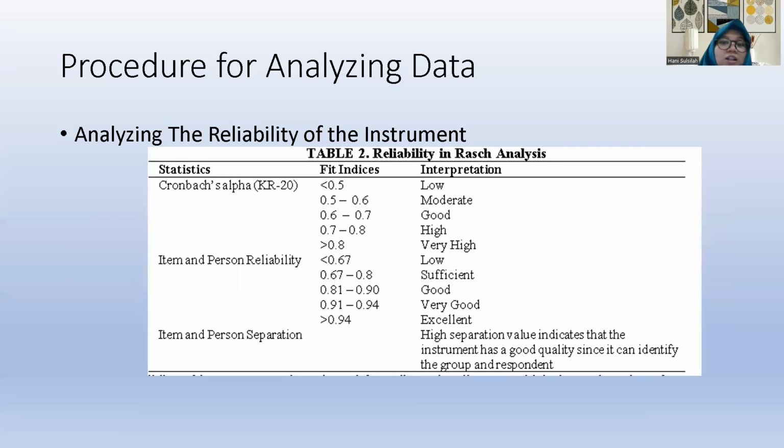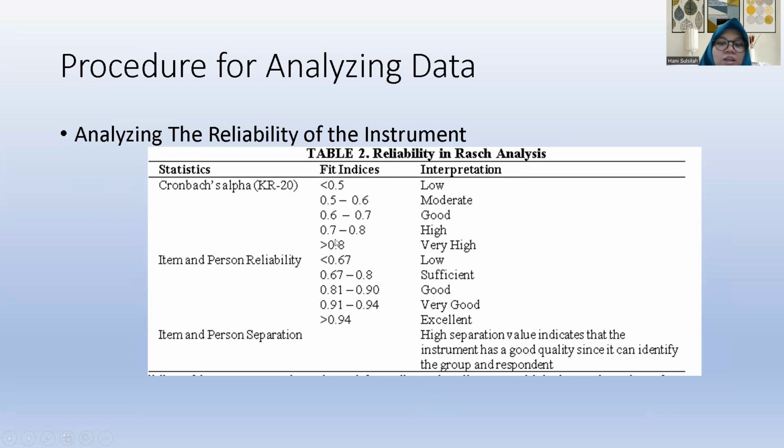For the procedure of analyzing data, we use Ministep version 5, and we analyze the reliability and validity of the instrument. Here are some indicators and interpretation of the reliability of the instrument using RAS analysis. We use the Cronbach alpha, item and person reliability, and also item and person separation.